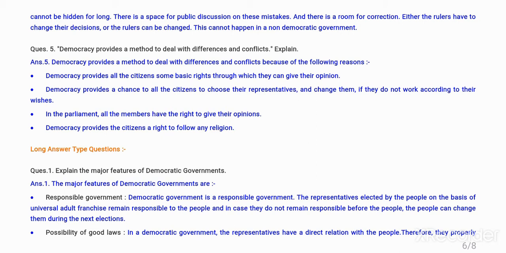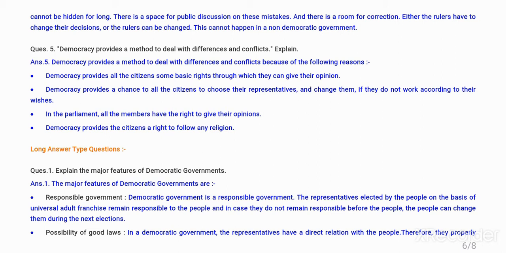So these are the reason-based questions. Now, long answer type questions. Question 1. Explain the major features of democratic governments. The major features of democratic governments are: responsible government. Democratic government is a responsible government.